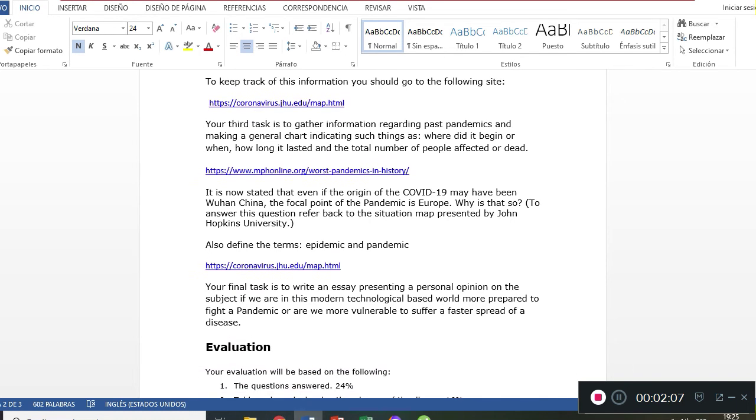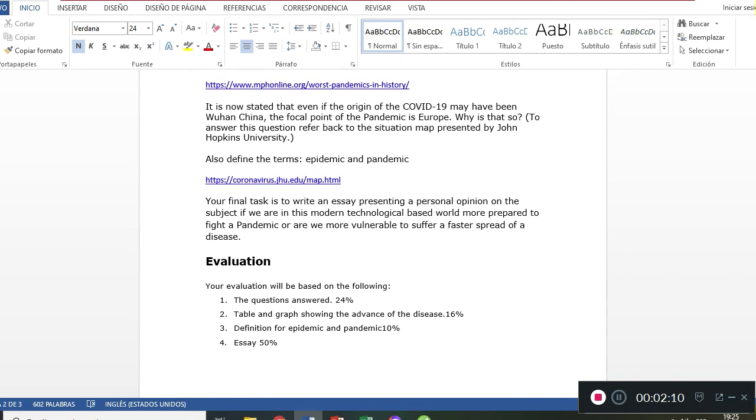And then finally, you'll have to establish that this is something new that the World Health Organization has named. We know that the COVID-19 started in Wuhan, China, but right now the World Health Organization is saying that the focal point of the pandemic, the source of the pandemic, is actually Europe. So I want you to try to explain why is that so. Again, you'll have to go to the map presented by the John Hopkins University, and then you also have to differ between the two terms, epidemic and pandemic.